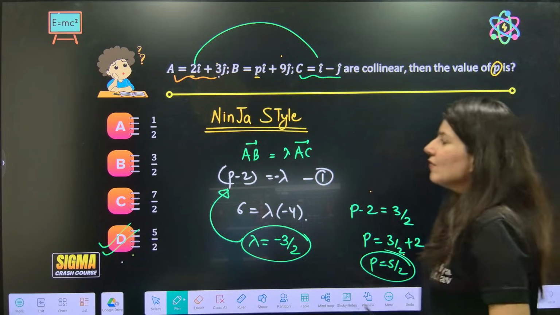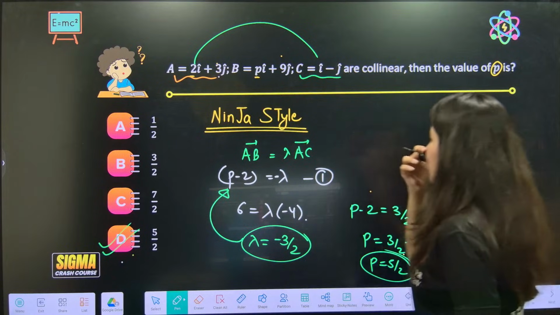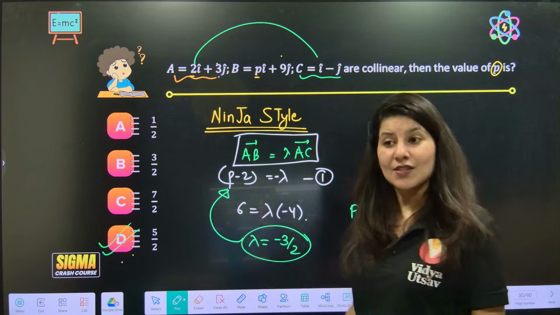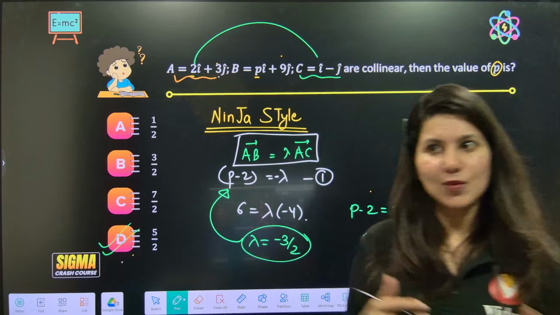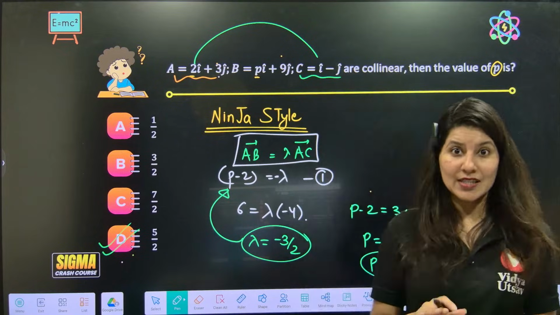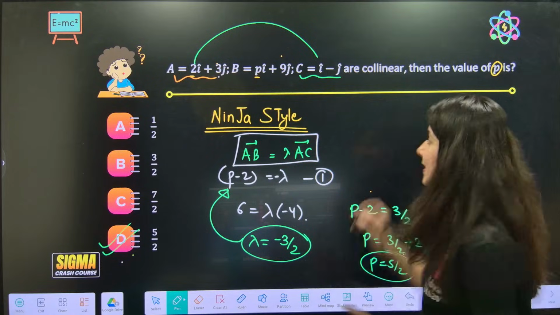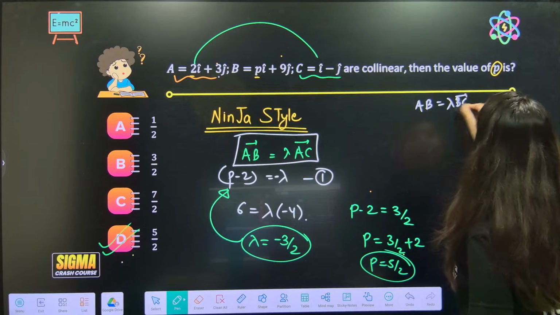What we are trying to do over here is nothing but the same thing: AB is equal to lambda AC. Now it's up to you to decide whether you write AB is equal to lambda BC or AB is equal to lambda AC. That's up to you. Now understand what the problem is. AB is equal to lambda BC is a bad idea.